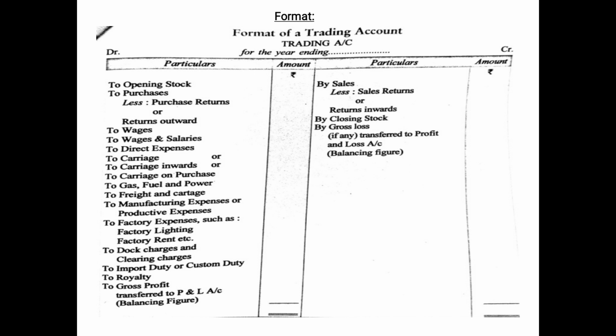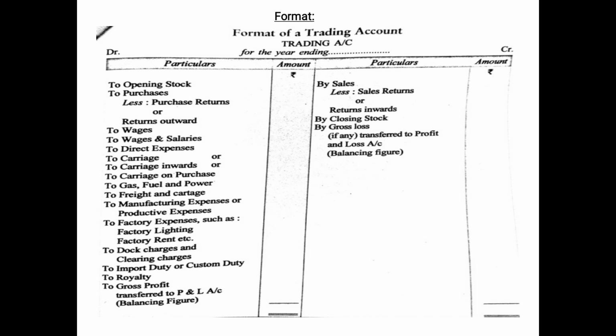And if the debit side is more than the credit side, then expenses are more than incomes, and in that case it will be a gross loss, which will be written as a balancing figure on the credit side. Any gross loss or gross profit will be transferred to the profit and loss account.